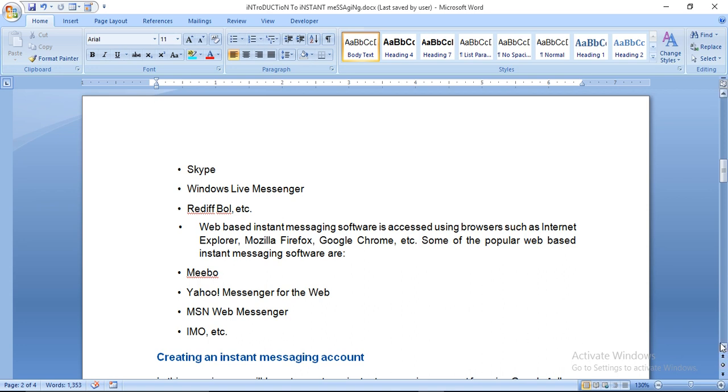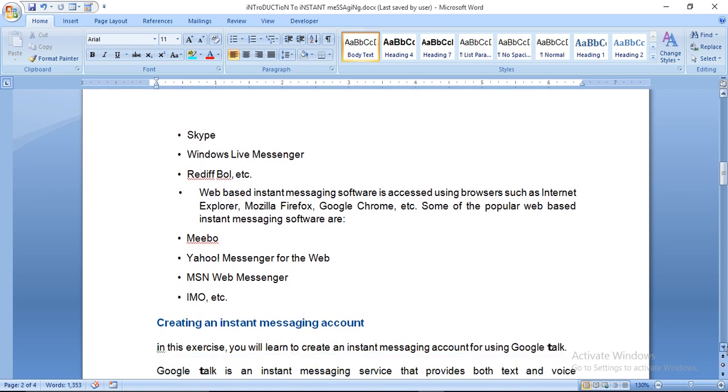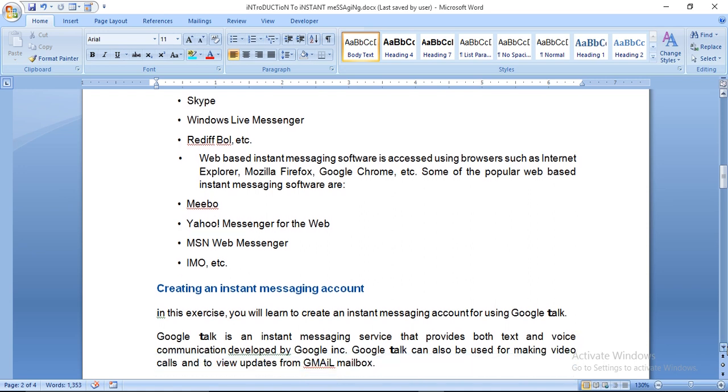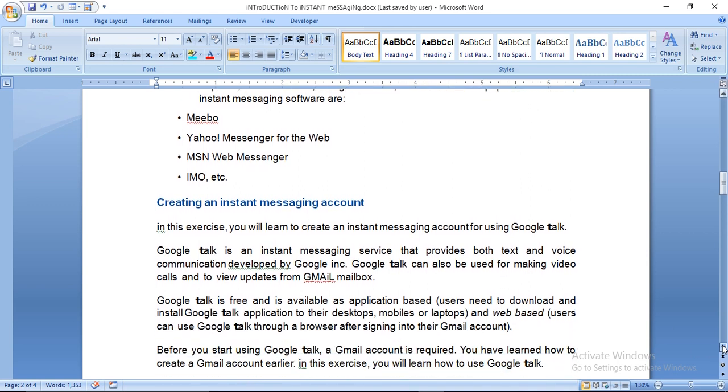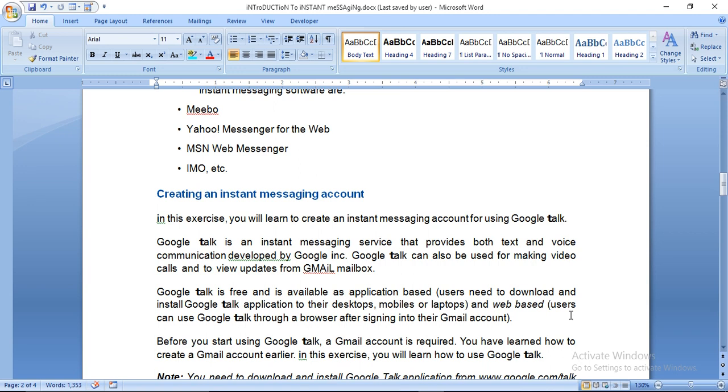Creating an instant messaging account. Now this is useless, but because it is in the course, I have to teach you. In this exercise, you will learn how to create an instant messaging account for using Google Talk. These days, Google Talk is replaced by Hangouts.